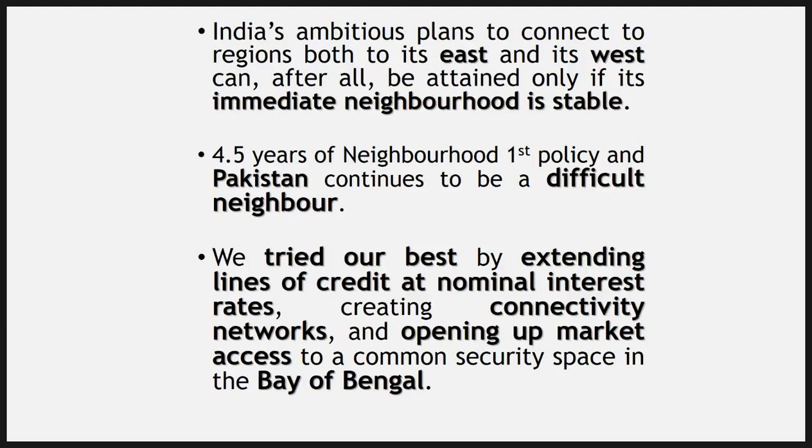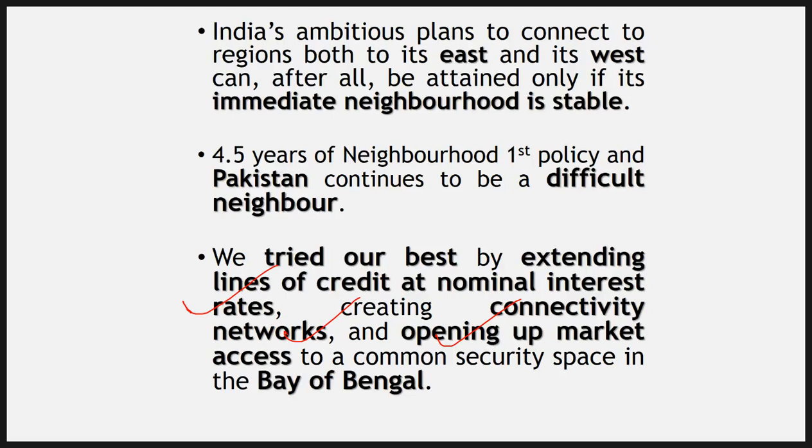Now our ambitious plan is to connect regions both to its east and its west, and we are trying to make sure that this neighborhood is stable. We have helped many neighboring countries as well. Apart from Pakistan, we have tried our best to extend lines of credit at nominal interest rates, create connectivity networks, and open up market access to a common security space in the Bay of Bengal.